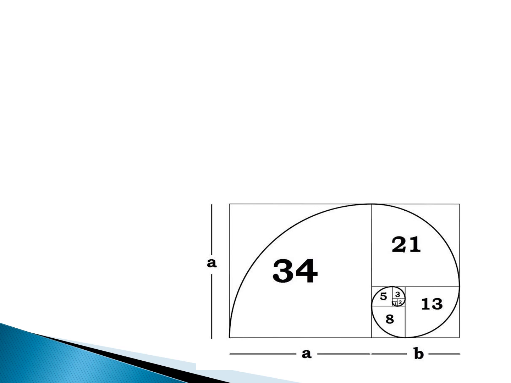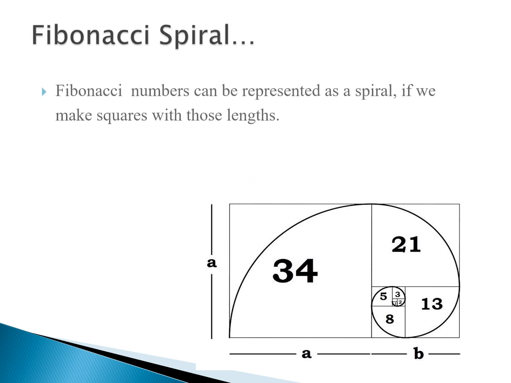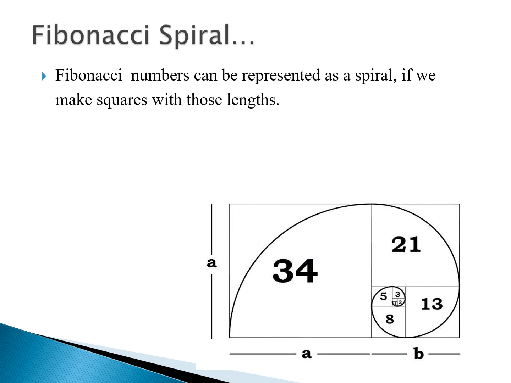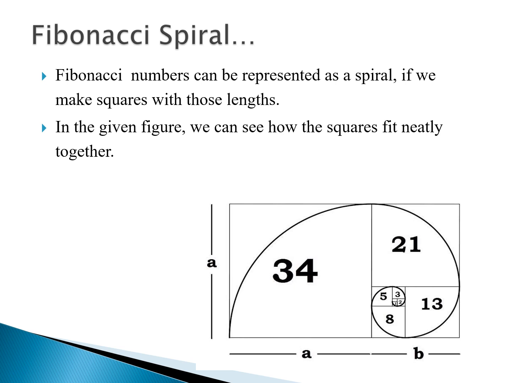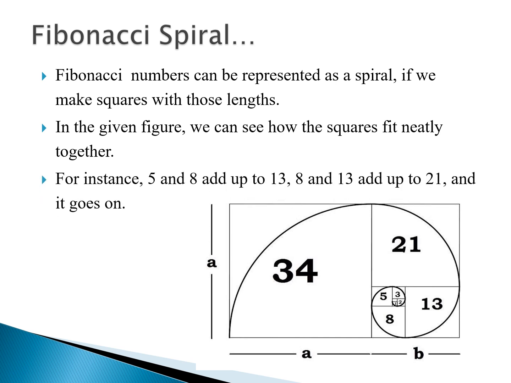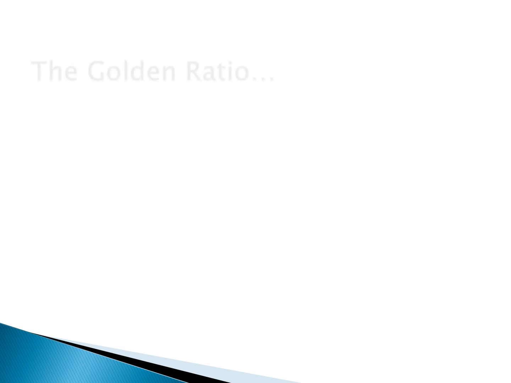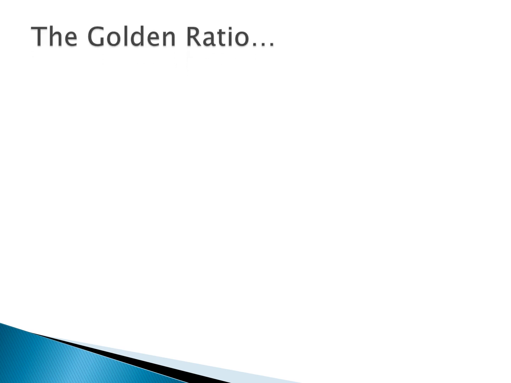This diagram represents the Fibonacci spiral. The Fibonacci spiral is nothing but squares made with these lengths. If we see 5 plus 8 is 13, again 13 forms a square which neatly fits together inside. For instance, 13 plus 21 is 34, and we draw a beautiful spiral, which we call the Fibonacci spiral, where each one is in the form of a square.